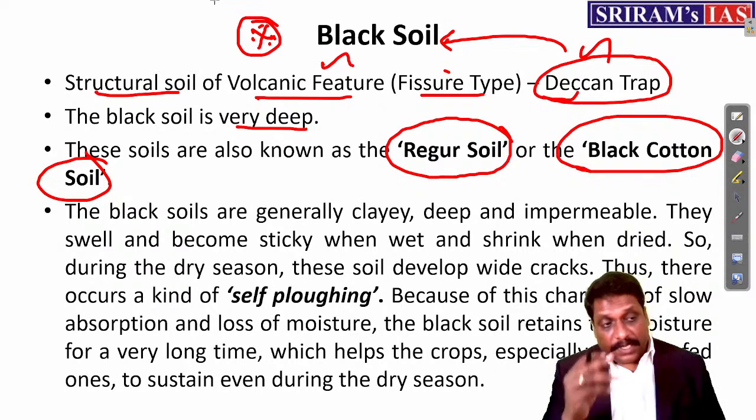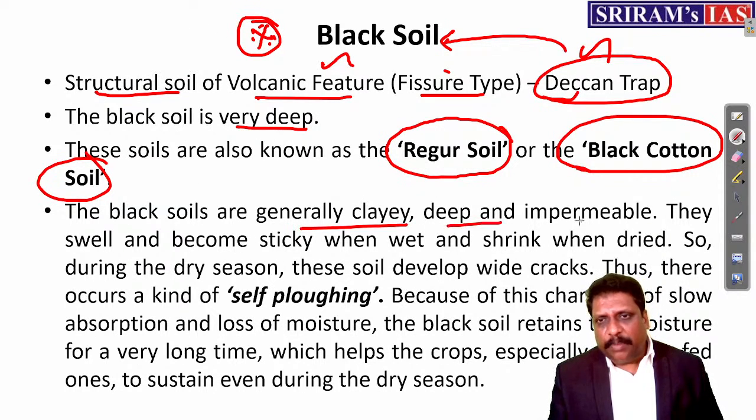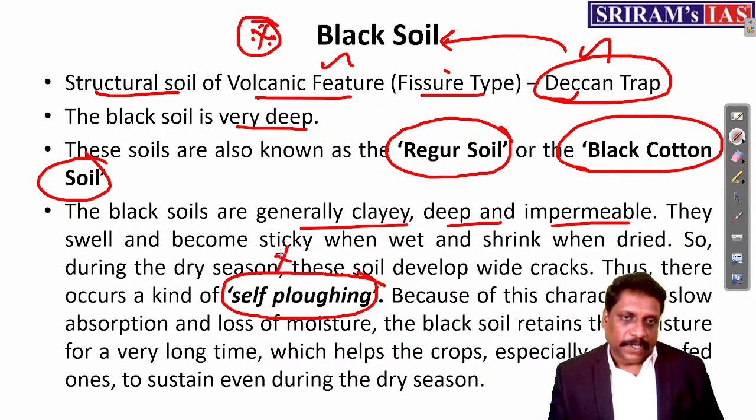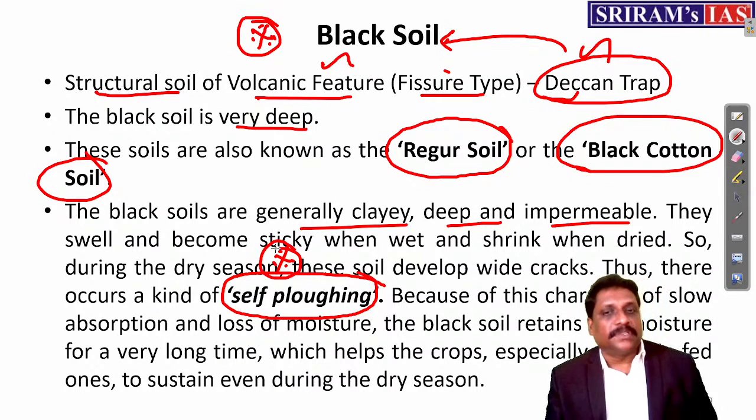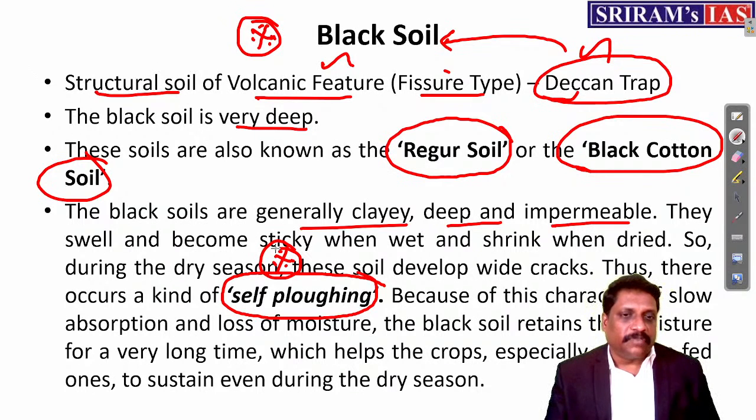Read it. It says black soils are generally clay, deep, impermeable. They swell and become sticky when wet and shrink when dried. So during the dry seasons, the soil develops wide cracks. Thus, there occurs a kind of self-ploughing mechanism. This is a keyword. Because of this character of slow absorption and loss of moisture, the black soil retains moisture for a very long time.